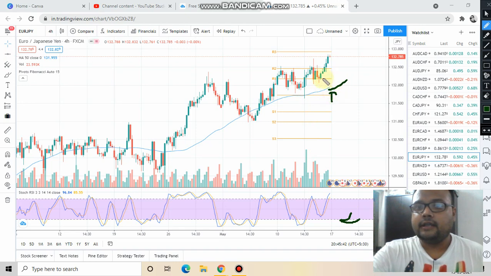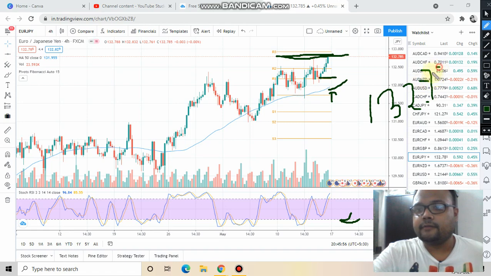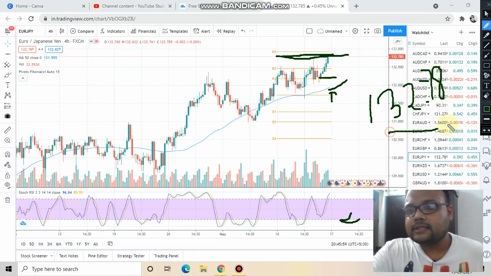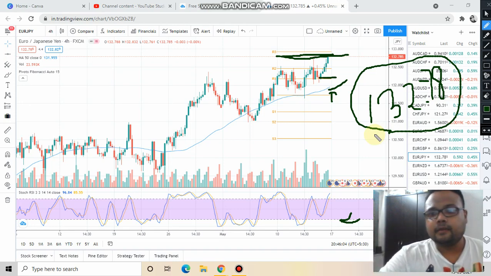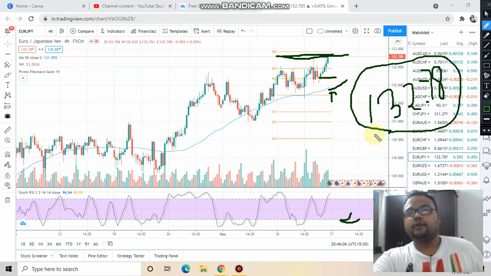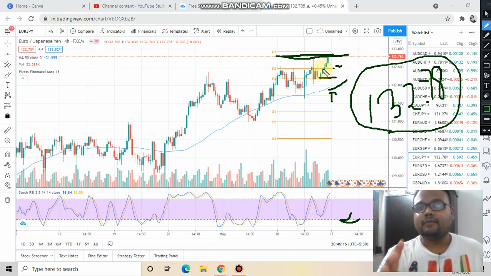If you see that it is taking support at the 50 moving average here, or it is taking support at this level, or on the other hand, if you see that it has crossed this particular level, 132.78, then also you can go for a buy order. But be very careful, in case you find the price somewhere around here, then you do not need to buy, because you should not compromise with the trading discipline.